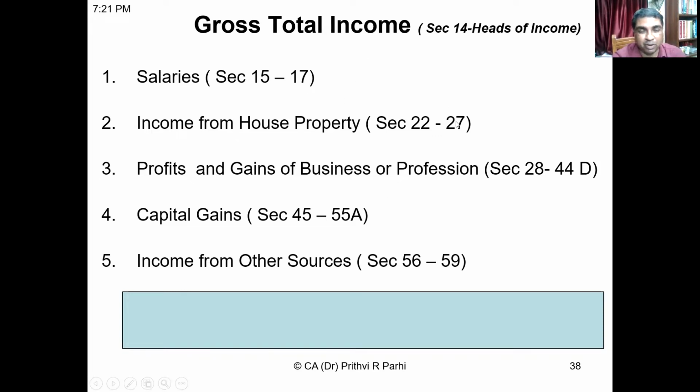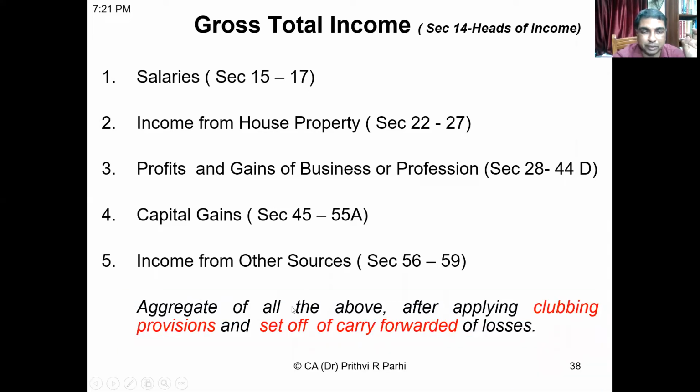But let me tell you one thing at this stage. If you compute income under these 5 heads and aggregate it, still you are not going to get gross total income. 2 more adjustments are required to get gross total income or GTI. So we'll be computing income under these 5 heads, find the total, and this total income will be subjected to these 2 adjustments.